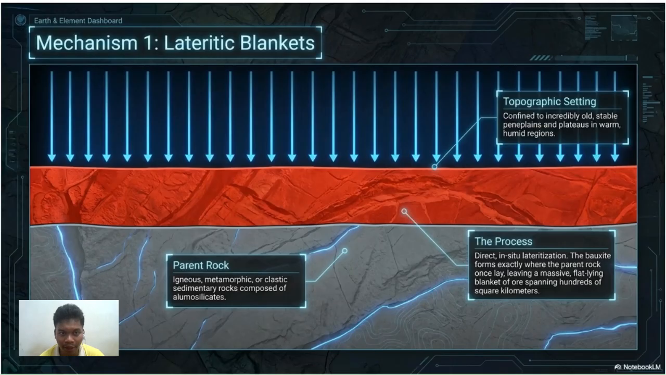The first type, lateritic deposit, occurs in the topographic setting confined to an incredibly old, stable plateau in the warm or tropical regions. The parent rock, often igneous, metamorphic, or clastic sedimentary, composed of aluminosilicate. Then the process of direct in situ lateritization occurs. The bauxite forms exactly where the parent rock once lay, leaving a massive flat blanket of ore spanning hundreds of square kilometers.